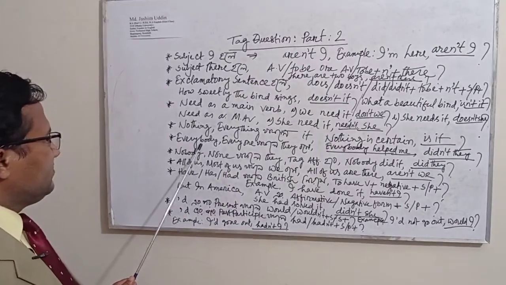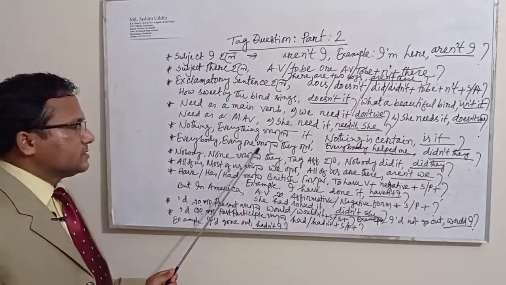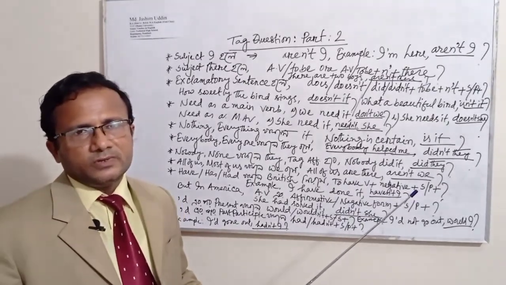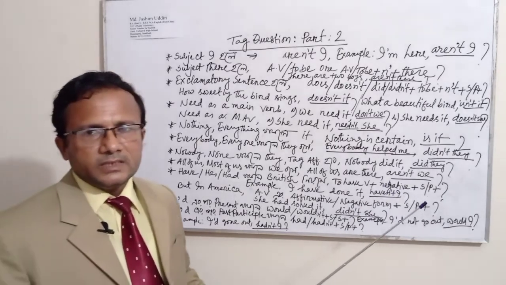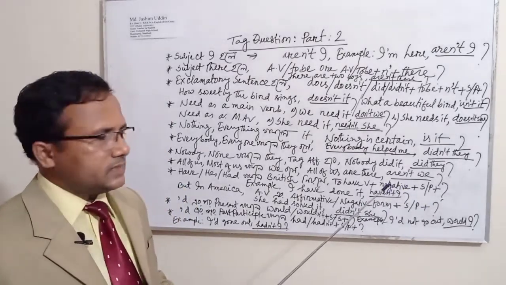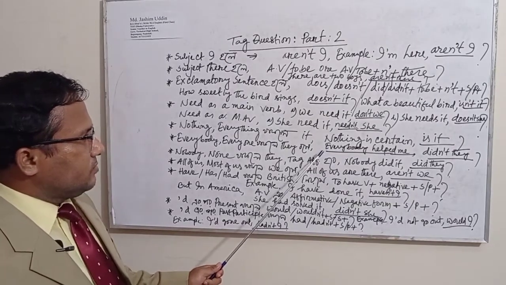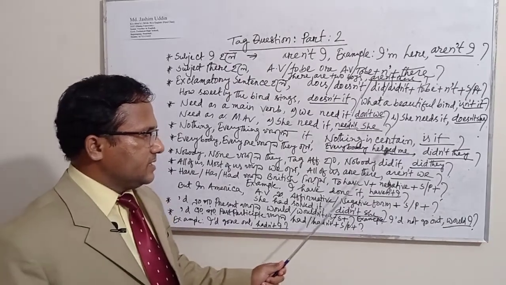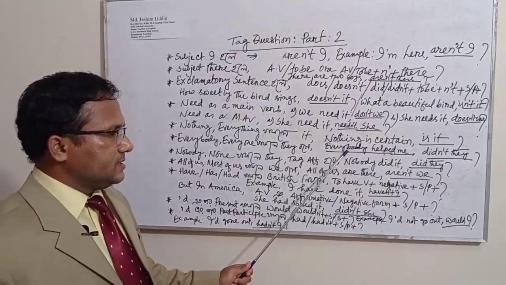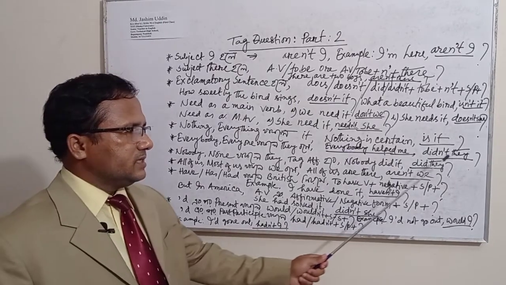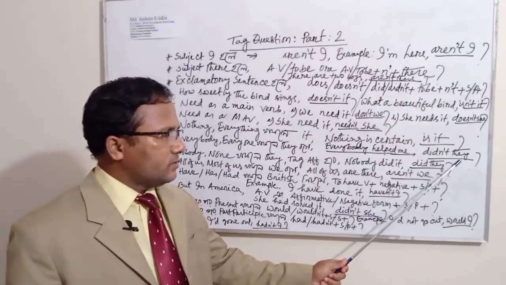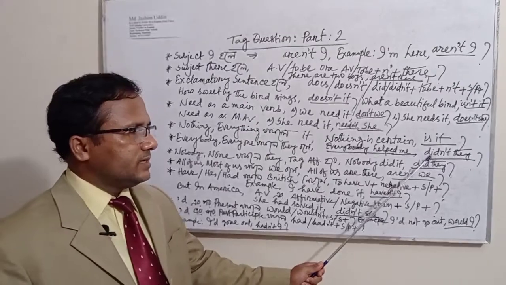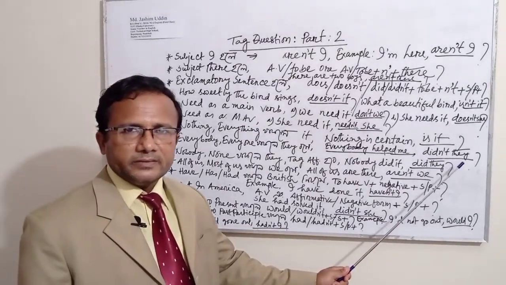Okay, next, if everybody, everyone, somebody, someone becomes a subject of a sentence, then we'll have to use they as a pronoun of the sentence. Now you can see on the whiteboard here, everybody helped me. Everybody is here used as a subject. This is why you will have to use they at the end of the sentence as a pronoun. Now the verb is here helped and it is in the first form. This is why I have used here didn't they.